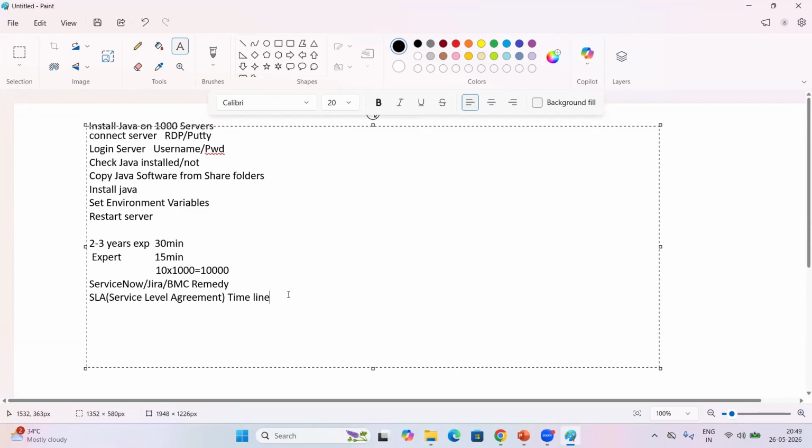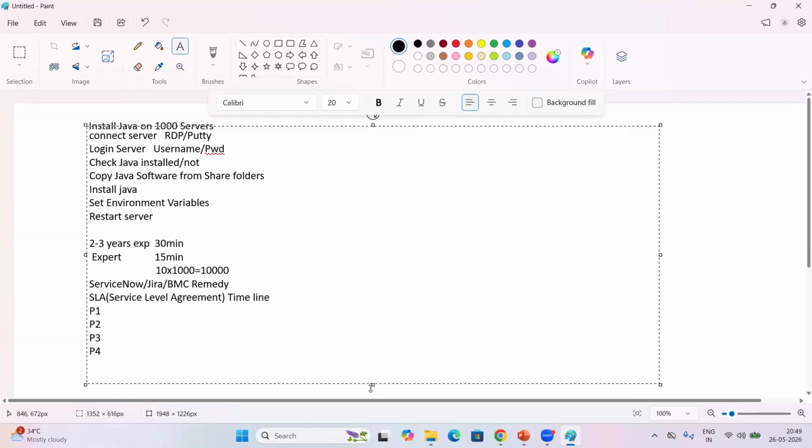When we talk about tickets, here we have P1 tickets, P2 tickets, P3, P4. So priority 1, priority 2, priority 3, priority 4. A P1 ticket has a 1 hour SLA. Within 1 hour, the ticket should be closed. P1 is a high priority ticket. Otherwise, what will happen? It will be moved to the next level, escalation, right?